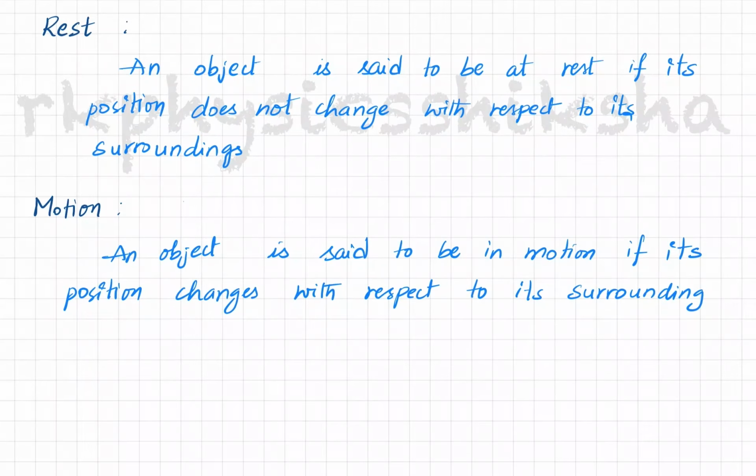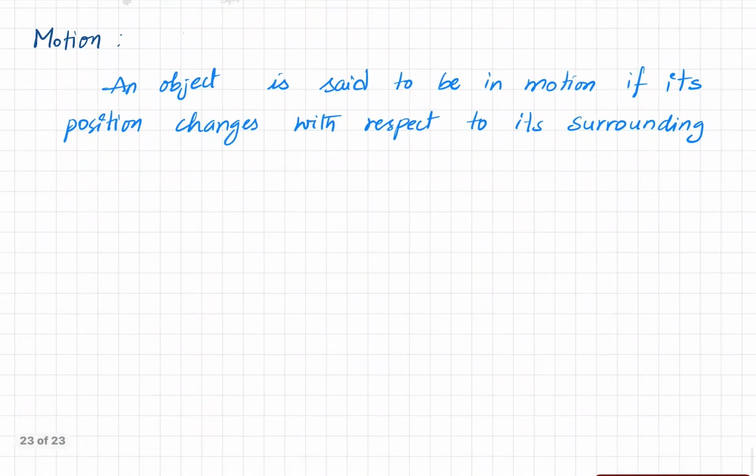And for this, we can take an example, the same book lying on the table is in motion with respect to the sun, because the earth itself is moving. So we can say that the book on the table relative to the sun is actually in motion. It was initially at rest with respect to the table, but with respect to the sun, it is in motion. So by this, what we say is rest and motion are relative terms.